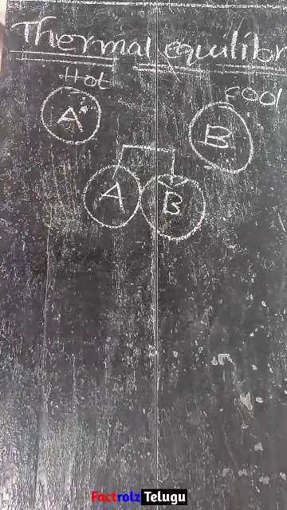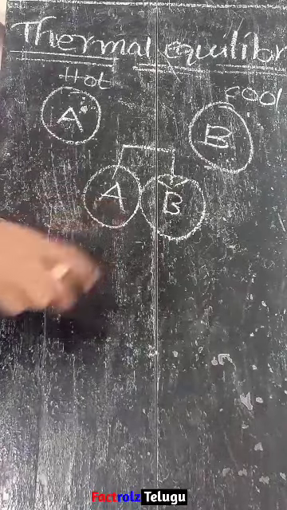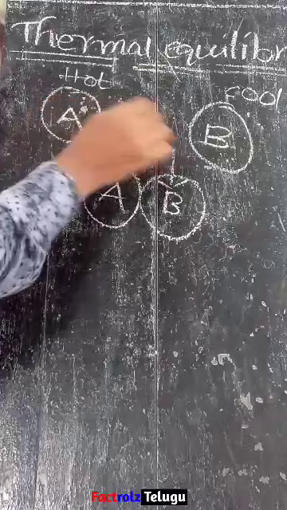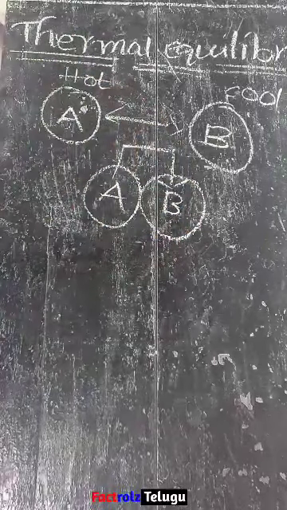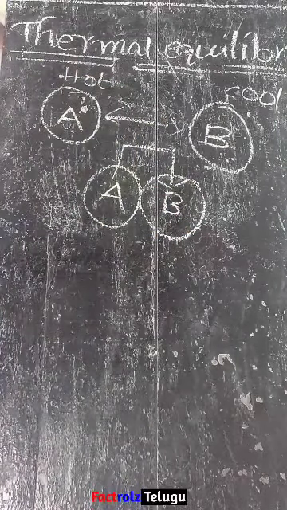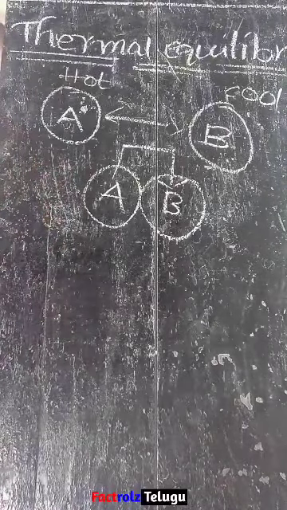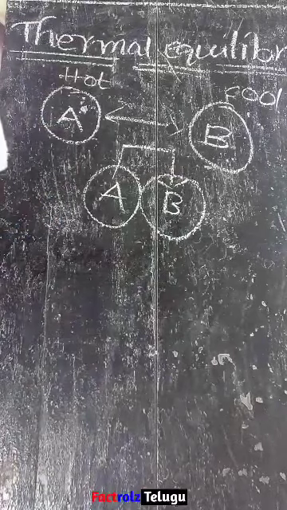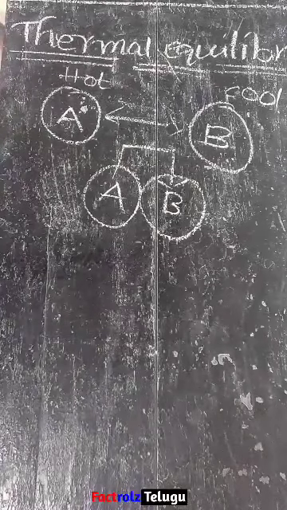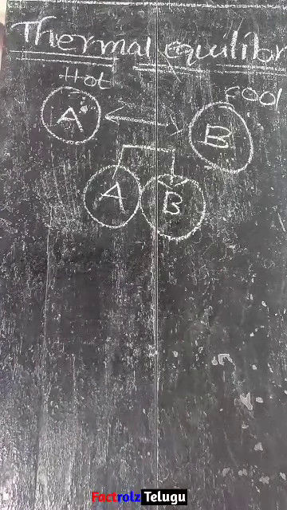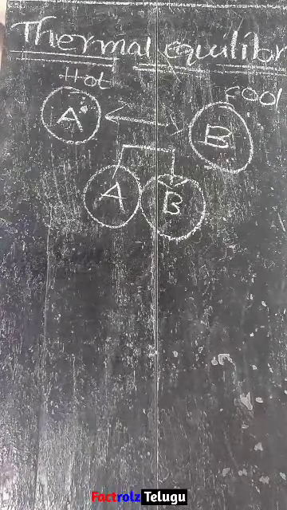In the same way, when any two bodies in nature are placed in thermal contact, that means they are placed side by side, not at a distance, there will be no gap between the objects. Then heat energy will be transferred from the hottest body to the coldest body. Every time, heat flows from the hot body to the cold body only. I said this in yesterday's video also. The body with the higher temperature will transfer energy to the body with the lower temperature, but not from the cold body to the hot body.